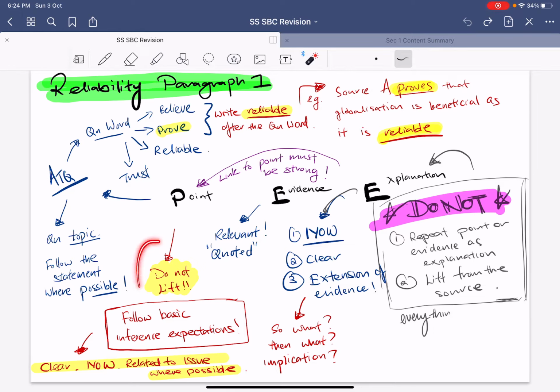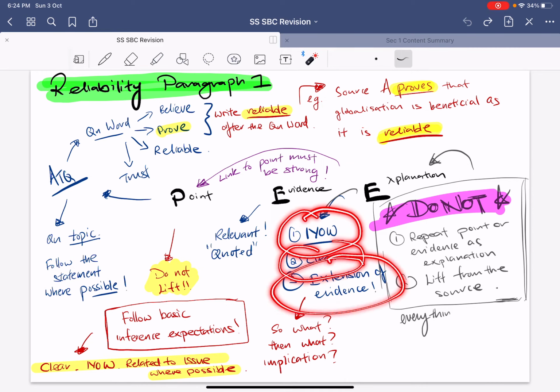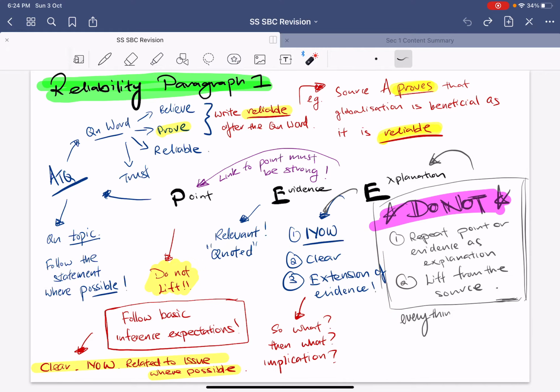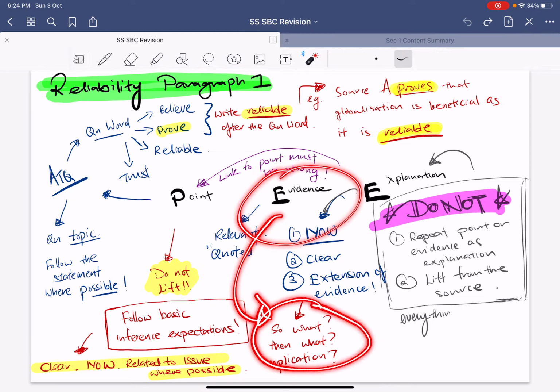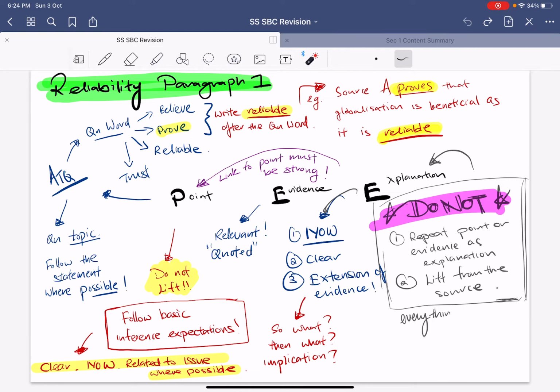Okay, for your points, when you write your point, right, again, do not leave, follow the basic inference expectations. Same thing again, which is clear in your own words and related to the topic, related to the issue. Next, evidence, same thing again, make sure it's relevant, make sure it's quoted, and explanation, same thing again, make sure it's in your own words, make sure it's clear, and make sure you have extended successfully. How to make sure your explanation is well extended? Read the evidence and ask yourself the question, so what, then what, and what is the implication? How does this evidence actually link back to the point that I made? So clearly write down the explanation to link it back.